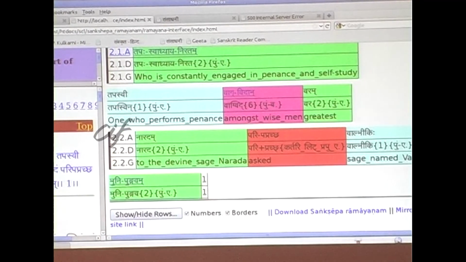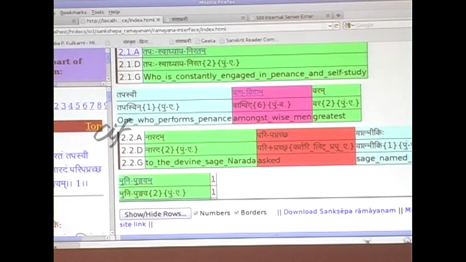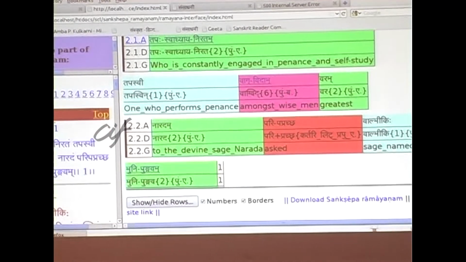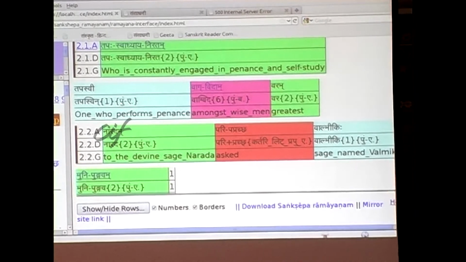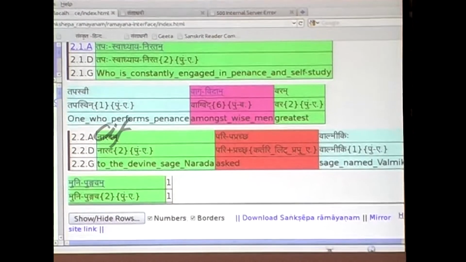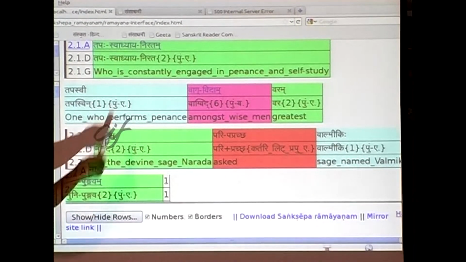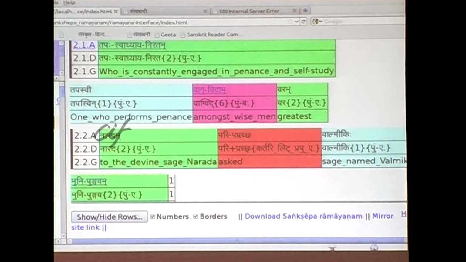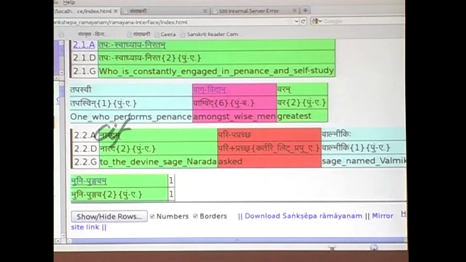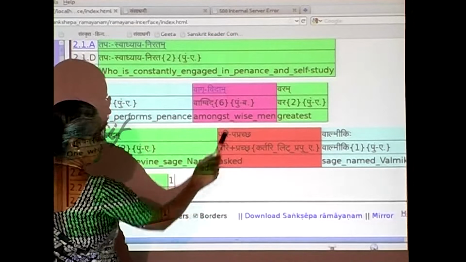We know the Pada Parichaya. Next step is how the words are connected with each other. So all the words here which are in Dvitiya Pullinga Ekavachanam, it's probable that there is a Visheshya Visheshan bhav between them. So we start first with the verb Paripapracha.